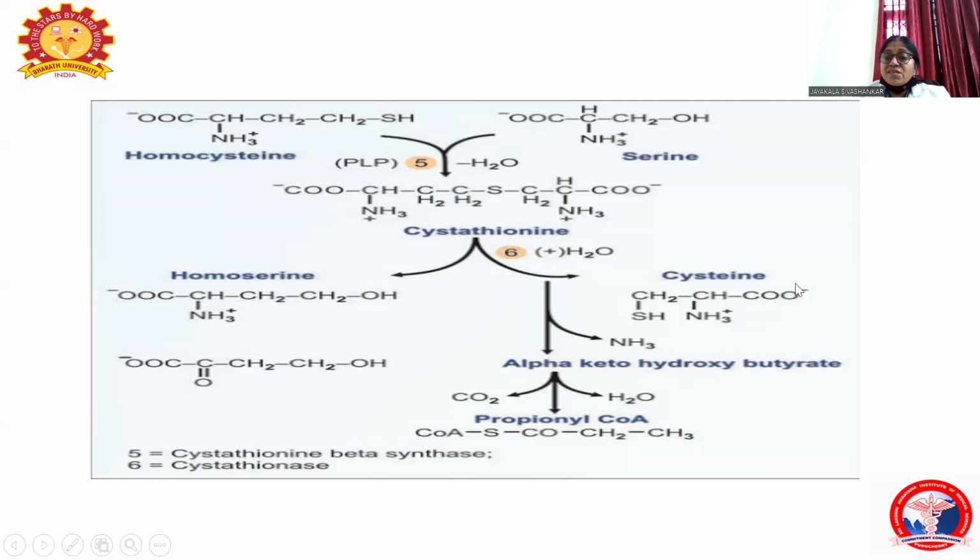So cysteine is also a glucogenic amino acid, whereas methionine, finally it forms the propionyl CoA. So that is also a glucogenic amino acid. But cysteine is the non-essential amino acid because cysteine will be produced from the methionine, whereas methionine is an essential amino acid. Only it can be supplied through diet.